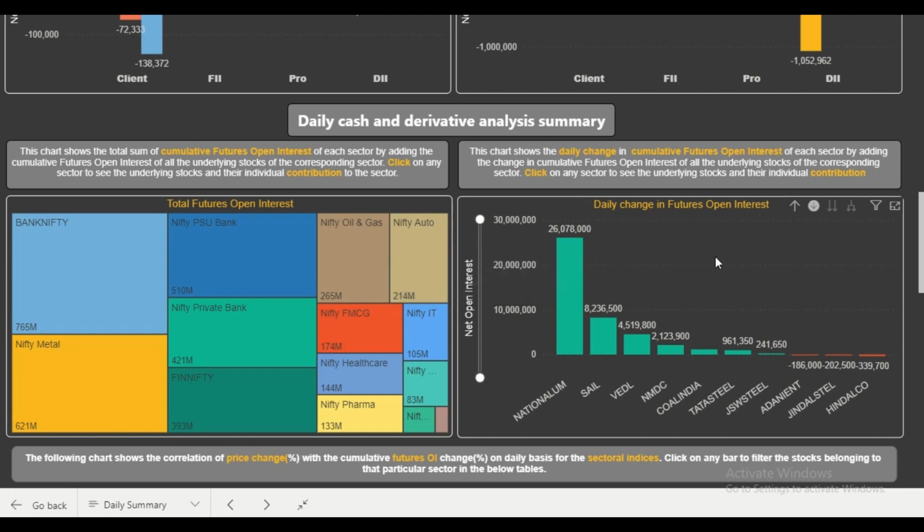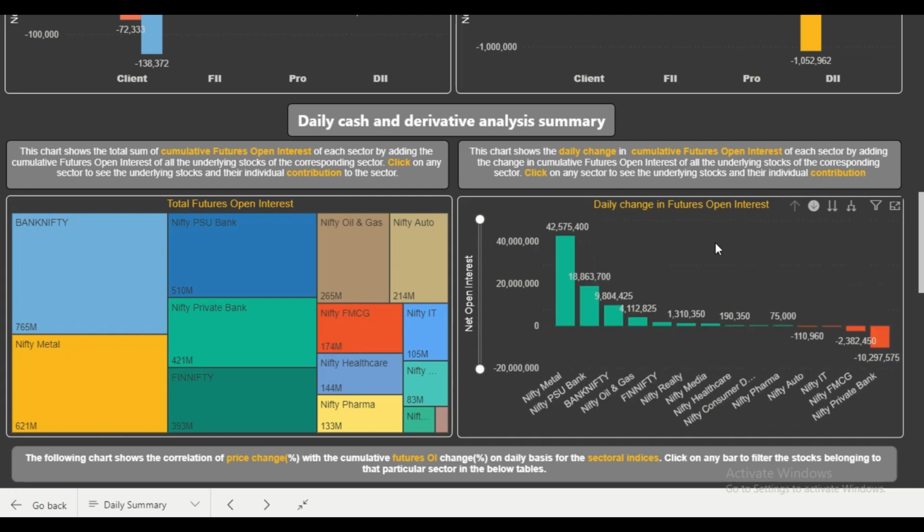To go back to the sectoral index view, you can click on the drill up button. Then again you will go back to the previous mode where you could see the indexes. So now we have analyzed that maximum open interest was generated in case of NALCO, and we also see that it increased by a significant amount.